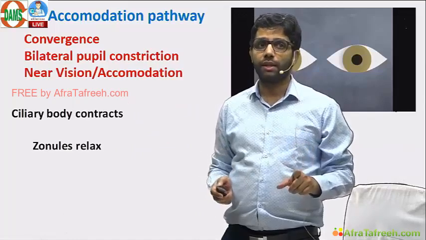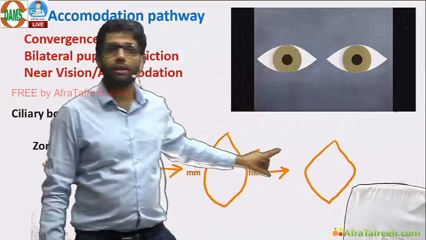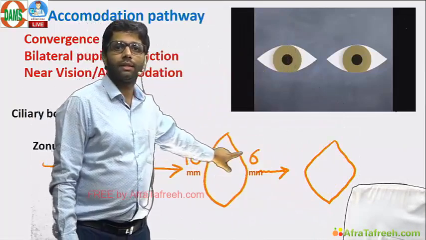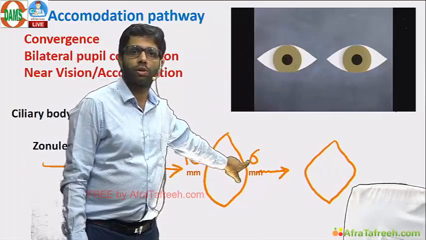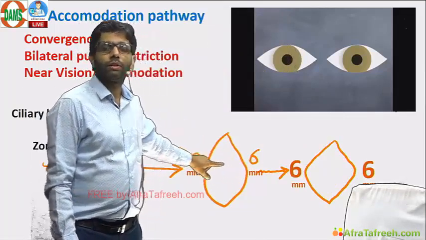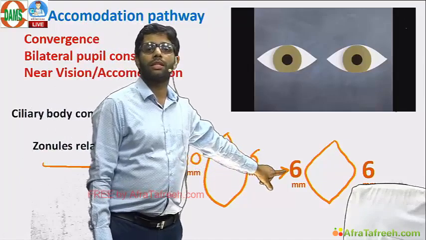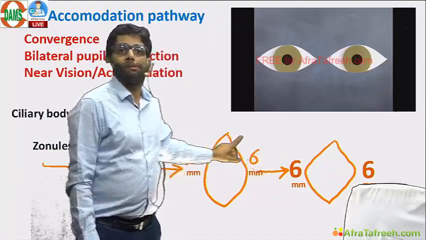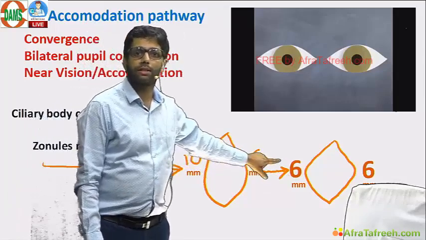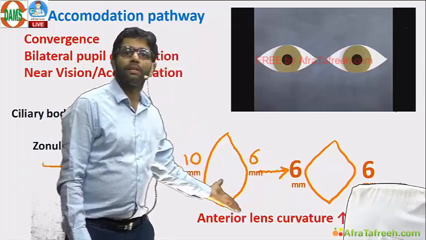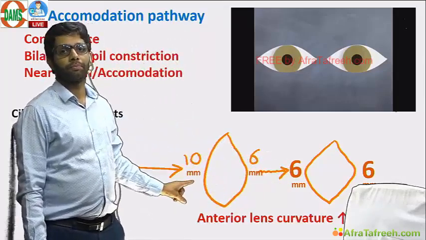What are the changes in the lens? That is important. Normally the anterior curvature is 10, posterior curvature is 6. Posterior is more curved. In accommodation, the anterior curvature becomes the same as posterior, becomes 6. Means the anterior curvature goes from 10 to 6. Radius of curvature decrease means the anterior lens curvature increases.